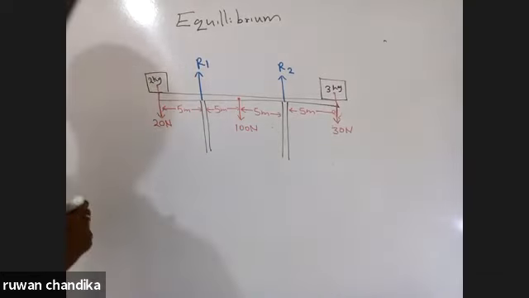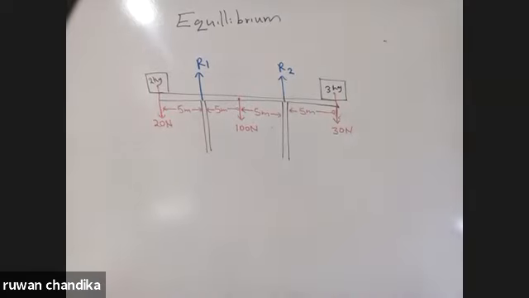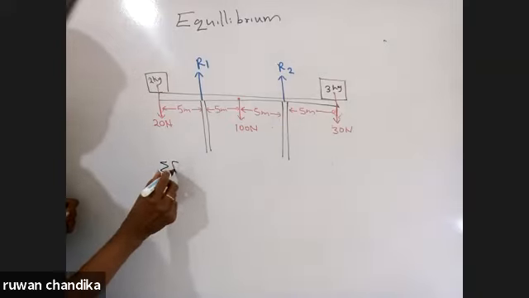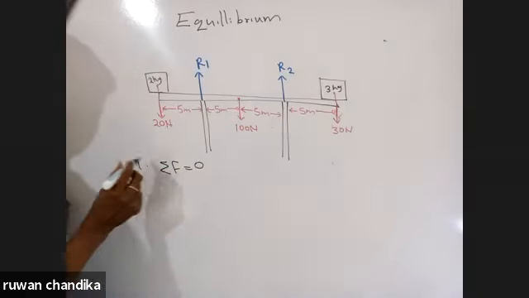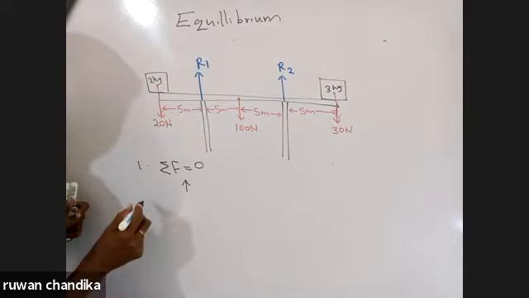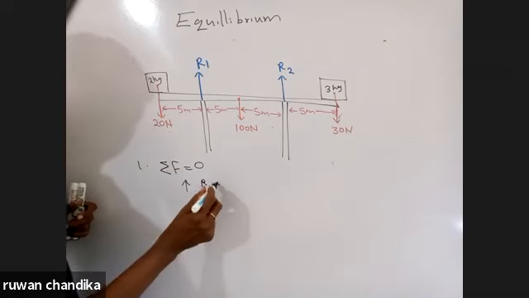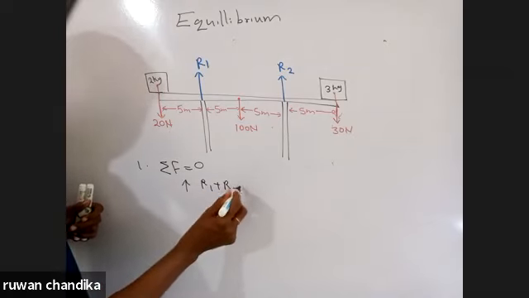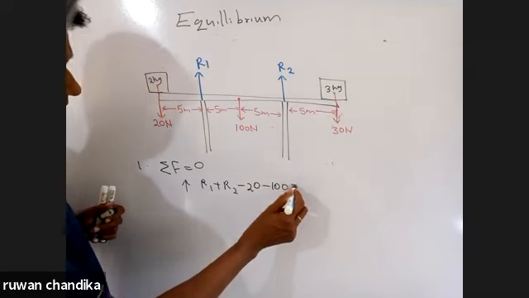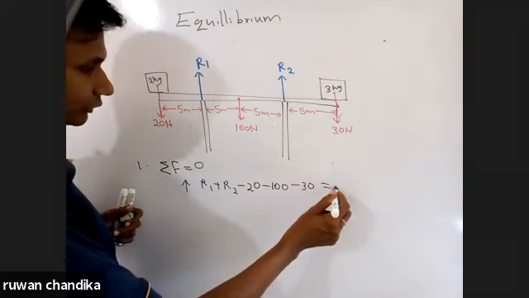Now, when I apply the first condition, the summation of F equals 0, I can write, if I take the upward direction as positive, R1 plus R2 minus 20 minus 100 minus 30 is equal to 0.